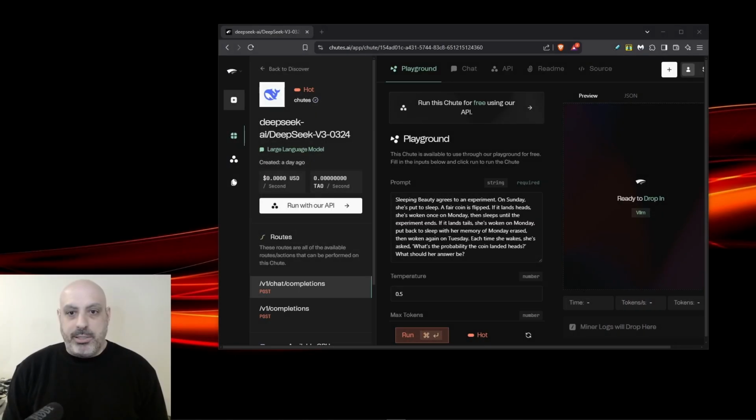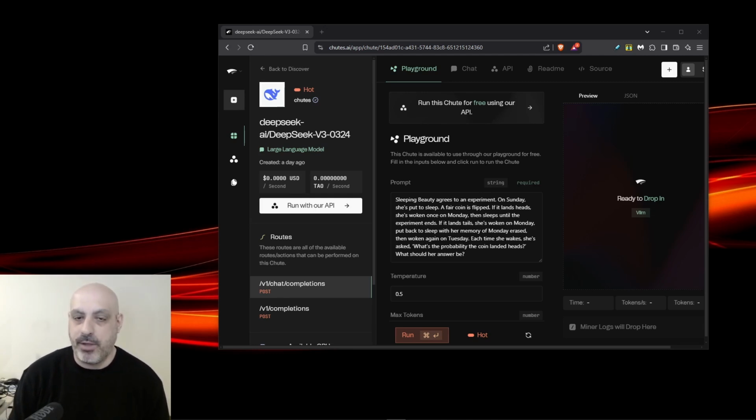Sleeping Beauty agrees to an experiment. On Sunday, she's put to sleep. A fair coin is flipped. If it lands on heads, she's woken once on Monday, then sleeps until the experiment ends. If it lands on tails, she's woken up on Monday, put back to sleep with her memory of Monday erased, and woken up again on Tuesday. Each time she wakes, she's asked, what's the probability the coin landed on heads? What should her answer be?